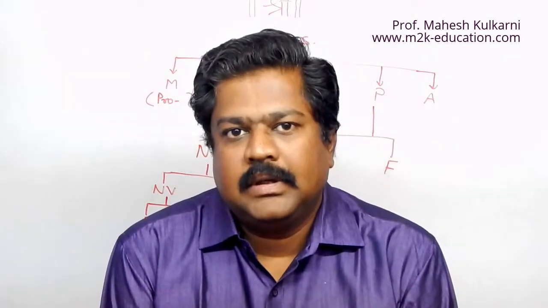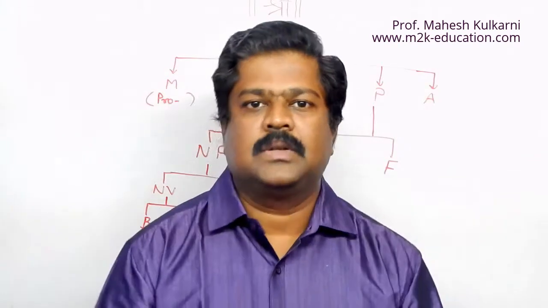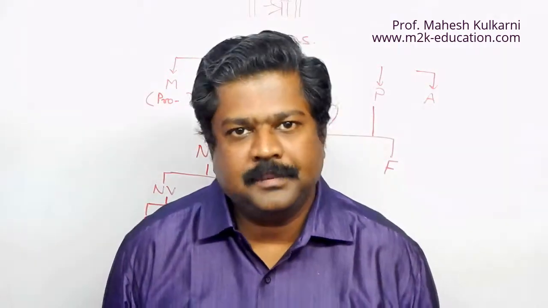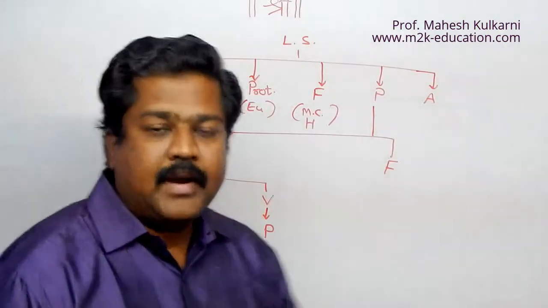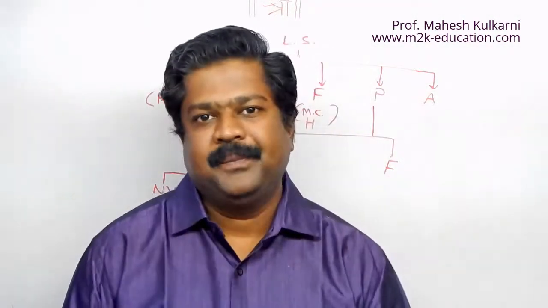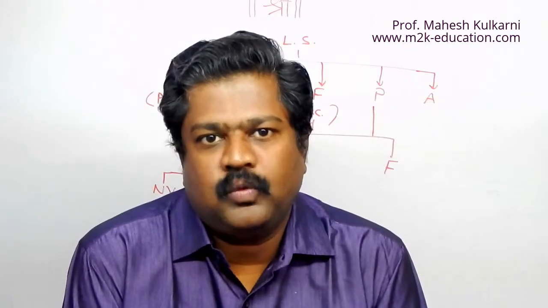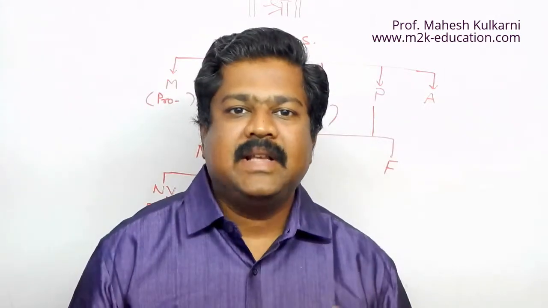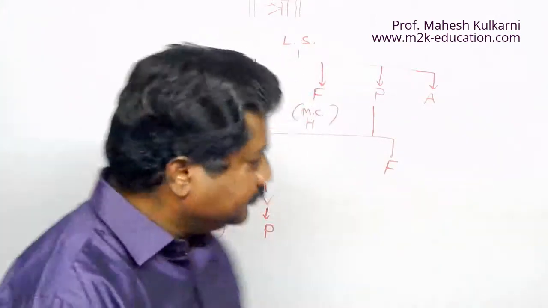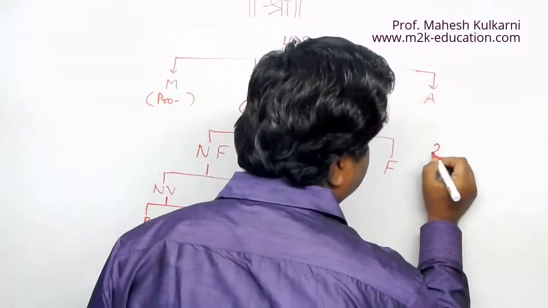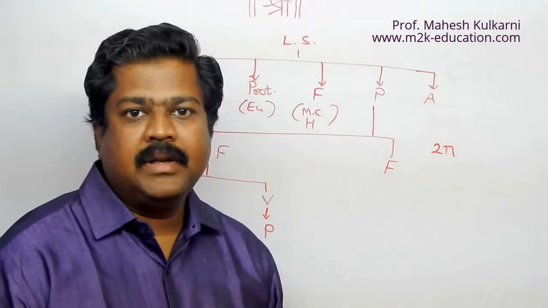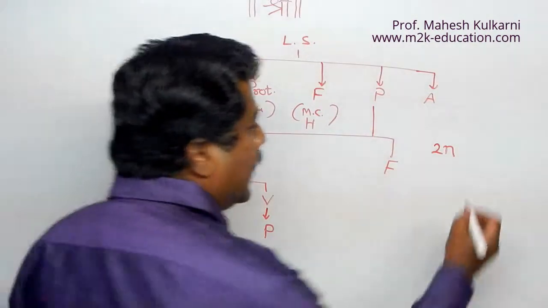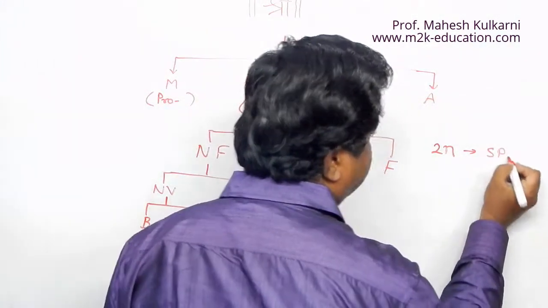In case of Nephrolepis, the fern plant belonging to Pteridophyta, we have to discuss two types. One is called sporophyte and the other is called gametophyte. First, let me explain. If the chromosome number in that plant is 2n, then it is called a sporophyte.